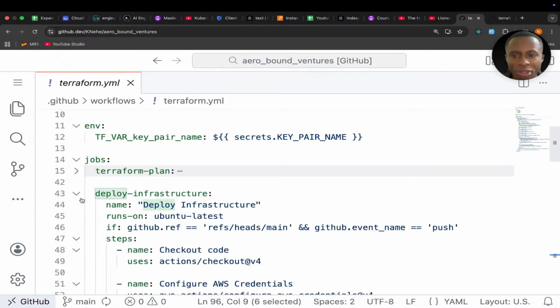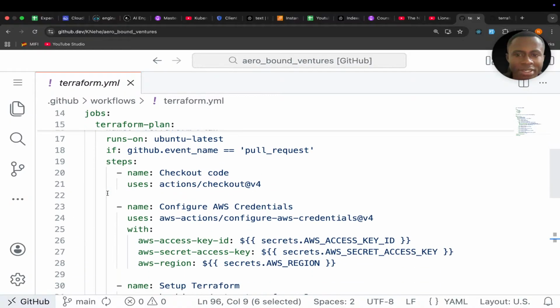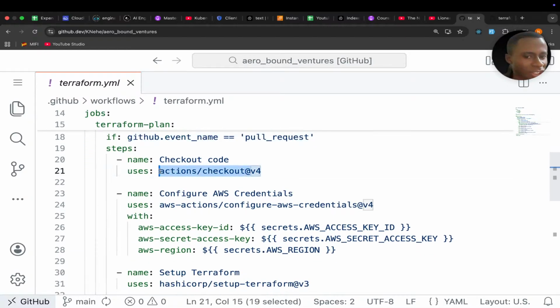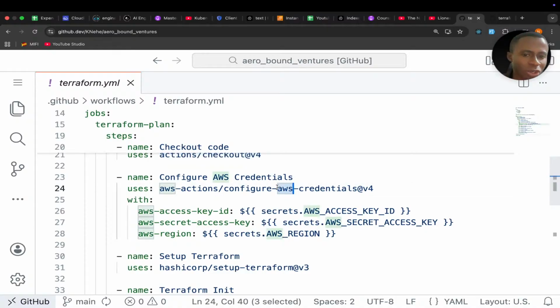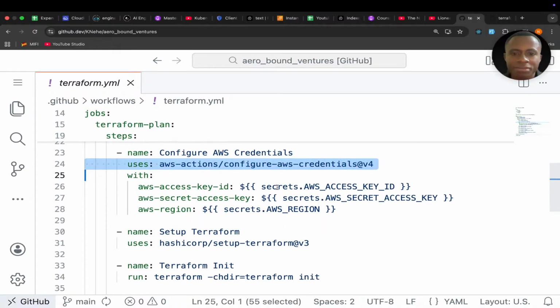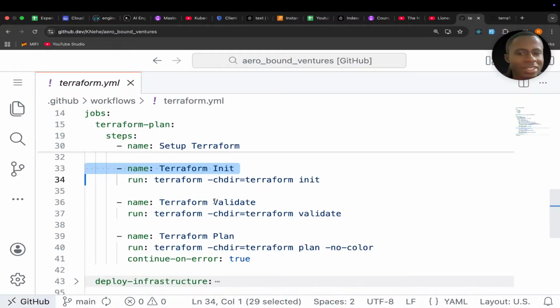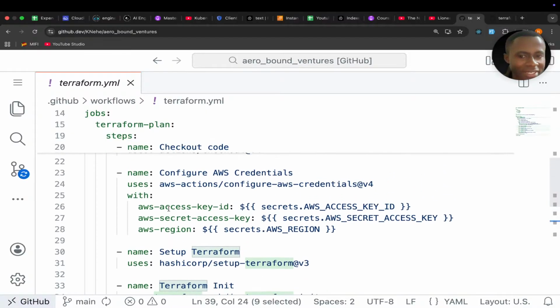So now look at this. Let me start from Terraform plan. Terraform plan simply now checks. There's an if statement I added. Okay, if the GitHub event name is a pull request, then I simply do this. You check out. Okay, do the configuration of the AWS credentials. After that, have Terraform being set up, Terraform init, Terraform validate, and Terraform plan. If you do not know what this is, or if you've forgotten, again, check this playlist, okay? There are videos and live streams where I dedicated time to going through this in detail.